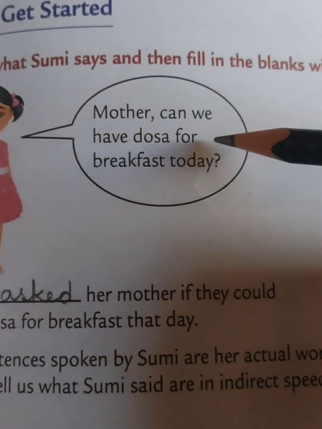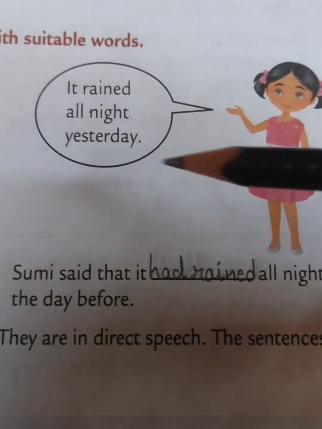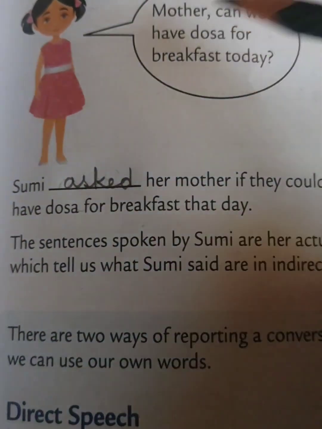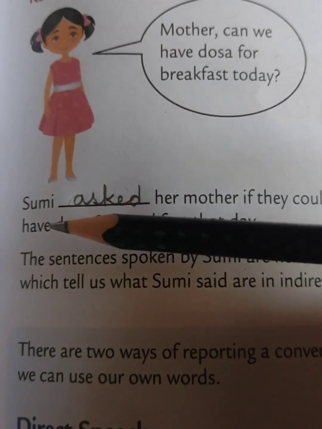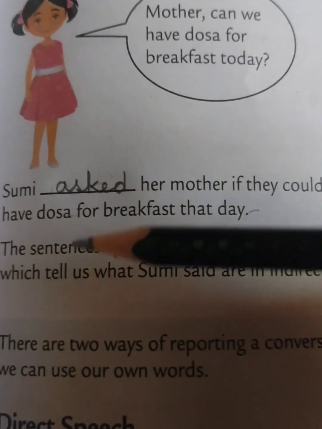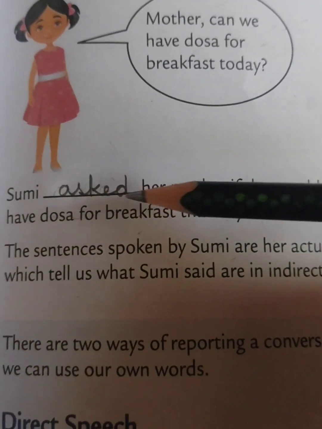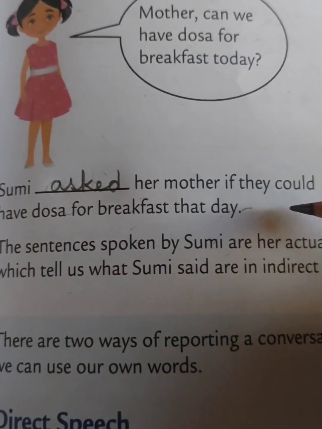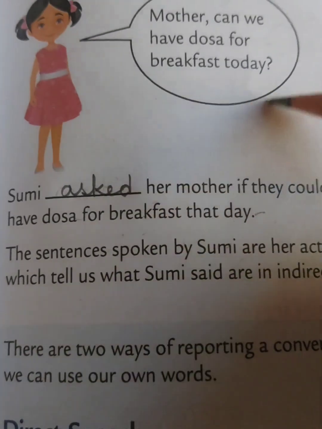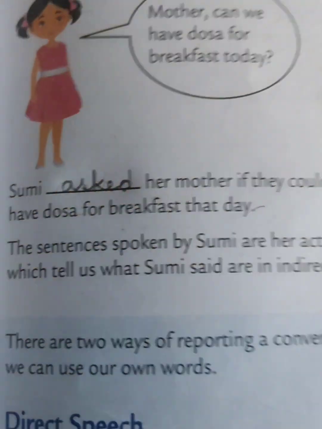Mother, can we have dosa for breakfast today? It rained all night yesterday. So here you can see this sentence is changed. Sumi asked her mother if they could have dosa for breakfast that day. Okay, so here asked, and then "if they could have dosa for breakfast today" is changed into "that day". Okay, you can see the changes.